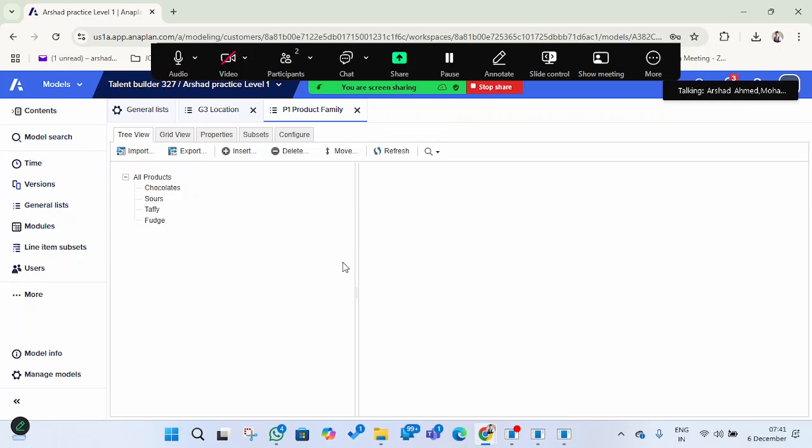This company actually generates the use case which is there. It is a unicorn candy company, and it produces all the products like chocolate, sauce, toffee, fudge. So these are the products. Based on that, we are going to build the model for the unicorn candy company. So we have uploaded this, the product family is done.